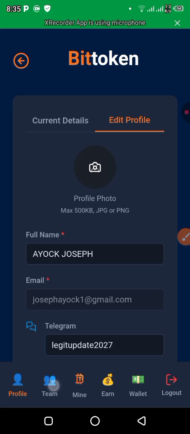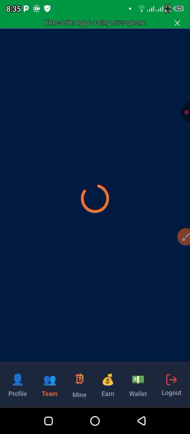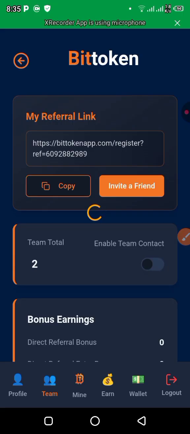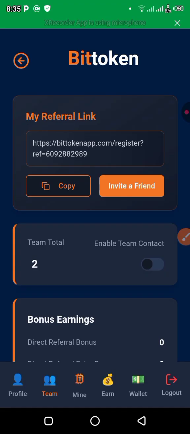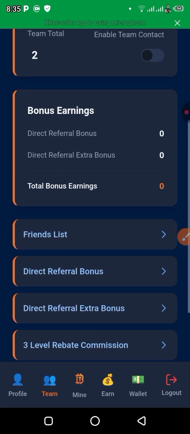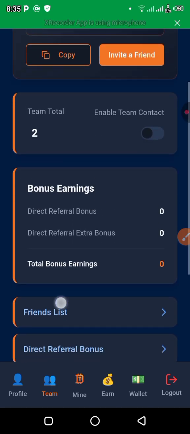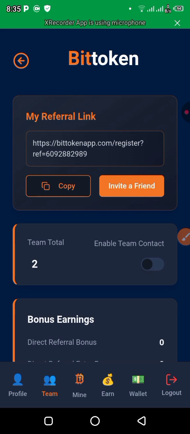If you come on this team, this is where you see your referrals, like people you refer. There's one thing about this update: if you register a friend, you just earn a commission once. You see my invitation code. If you click there, you can get your own invitation code. If you refer a friend, they should make sure they are mining this Bittoken with their chest. Share it with your friends and make sure they are mining on it.